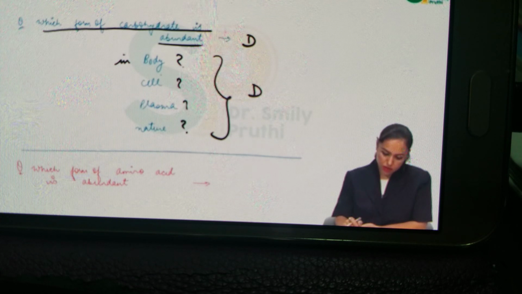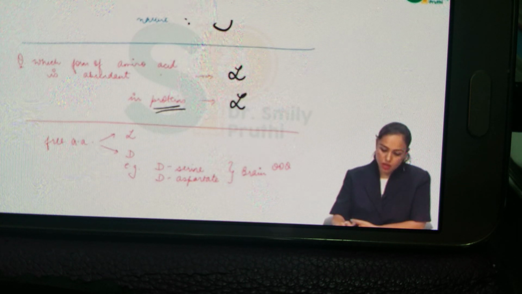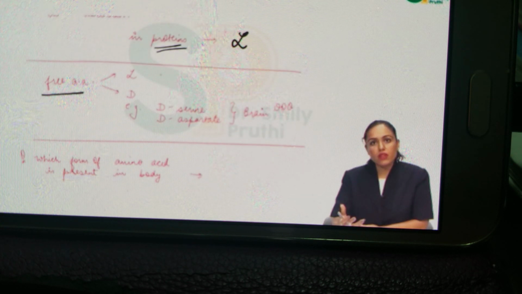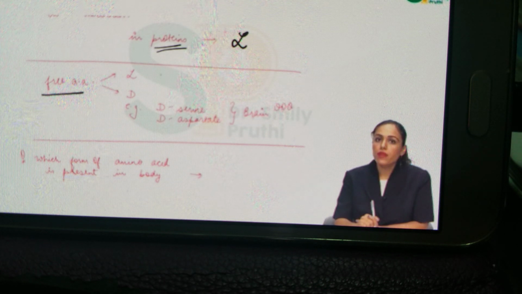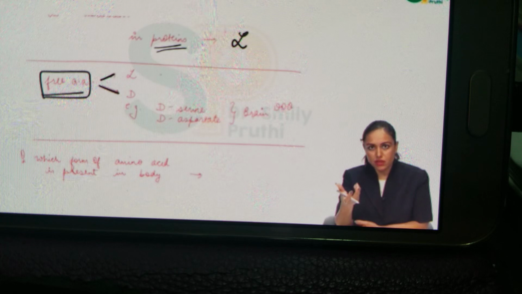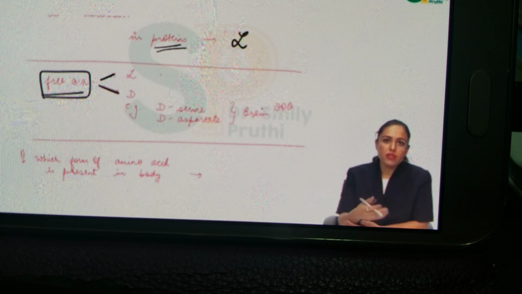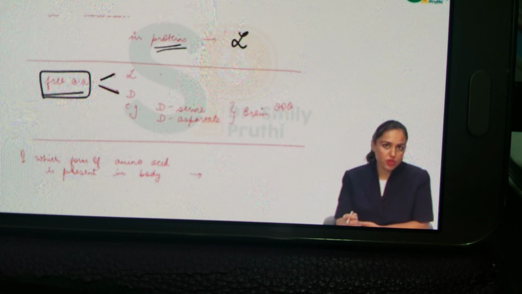But in the case of amino acids, which form is abundant? It is the L form of amino acid which is abundant. And if they ask in protein, then also it is the L form which is abundant. But a free amino acid can be present free in the body, and that free amino acid may be L, may be D. Whenever we write the name of any amino acid, we do not mention whether it is L or D. Say we write glycine; we have not mentioned capital D or capital L. When we have not mentioned, it is always capital L. That means alanine written means L-alanine. There's no need to mention because the L form is more abundant.